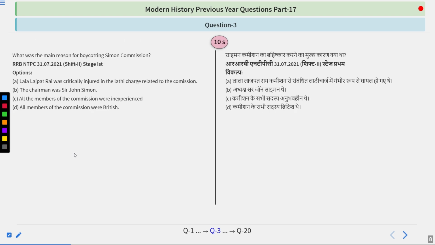What was the main reason for boycotting Simon Commission? Options are: Lala Lajpat Rai was critically injured in the lathi charge related to the commission. Chairman was Sir John Simon. All the members of the commission were inexperienced. All members of the commission were British. So very simple question, I guess.